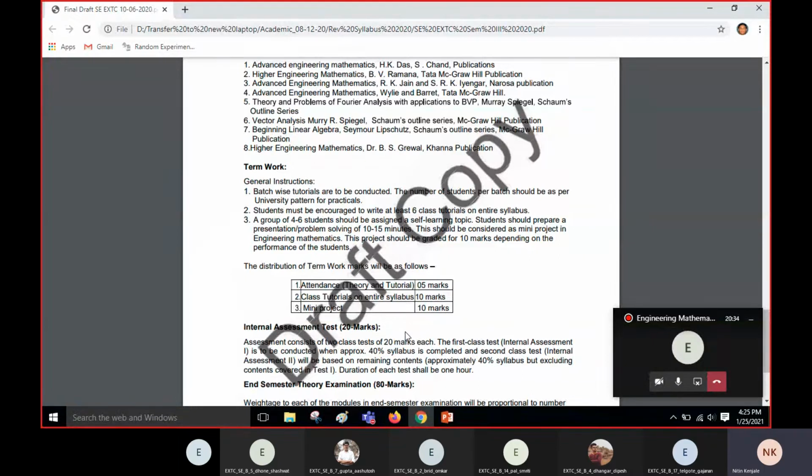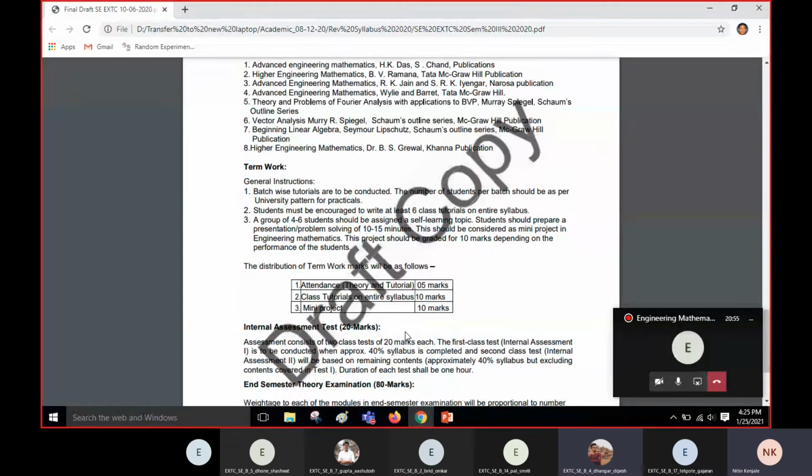Between 85 to 90, 3 marks. 80 to 85, 2 marks. 75 to 80, 1 mark. 1, 2, 3, 4, 5. So these are the slots for attendance. So if you have attended 78%, how much attendance mark should you get for the subject?